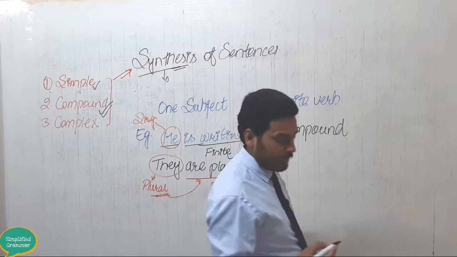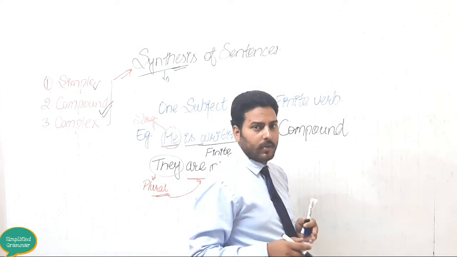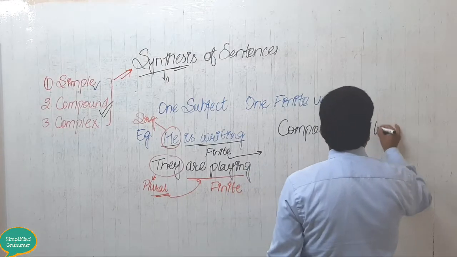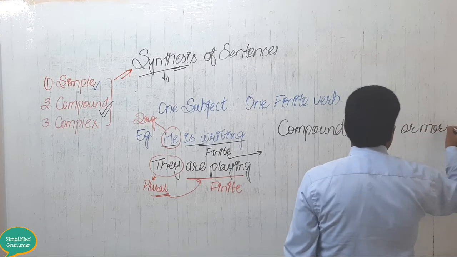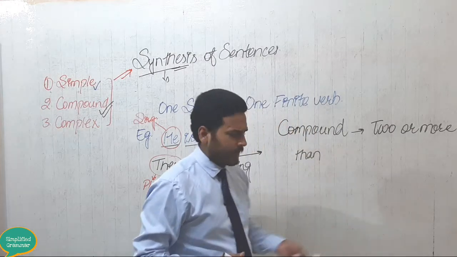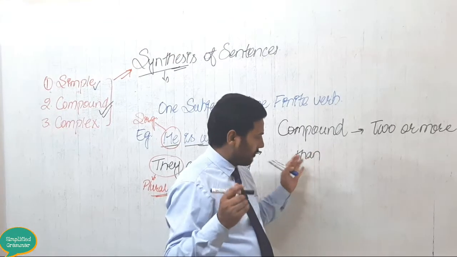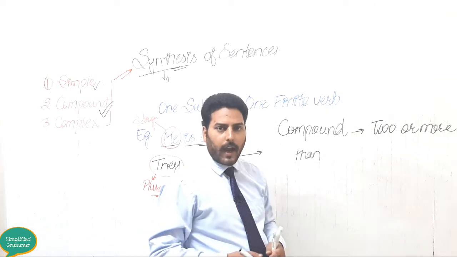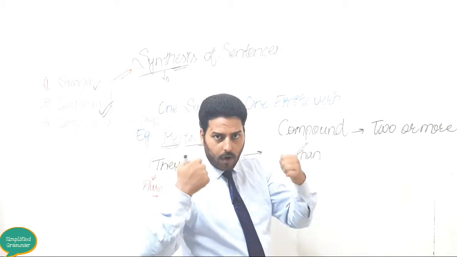Dear students, a compound sentence is that type of sentence which is made up of two or more principal clauses, connected with a coordinating conjunction.